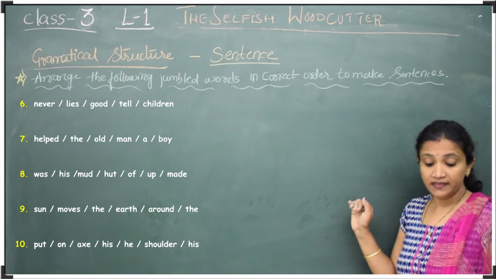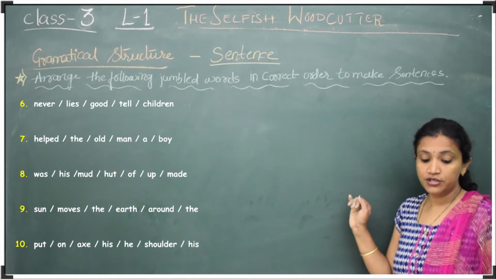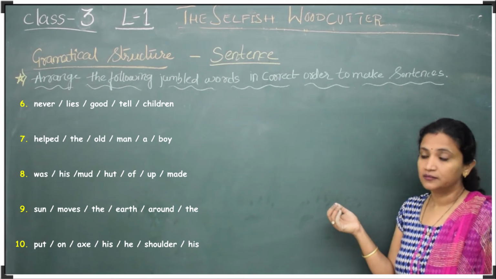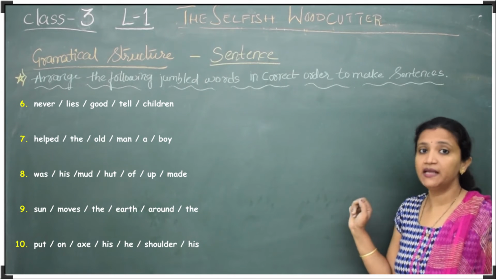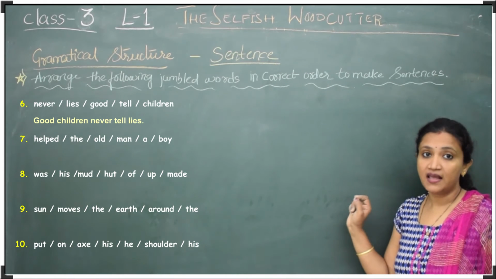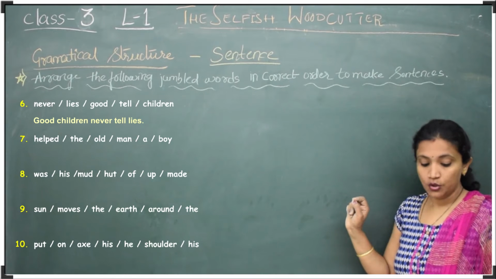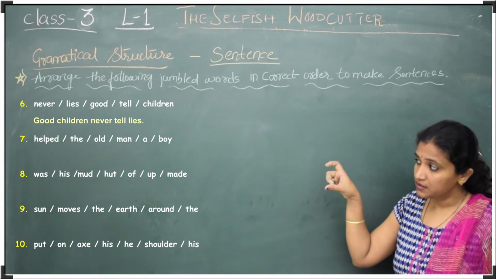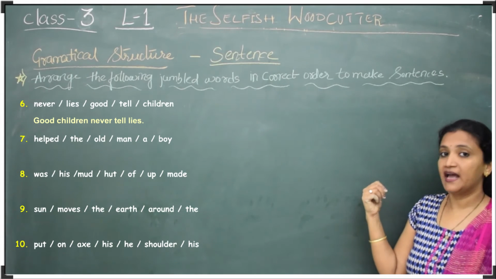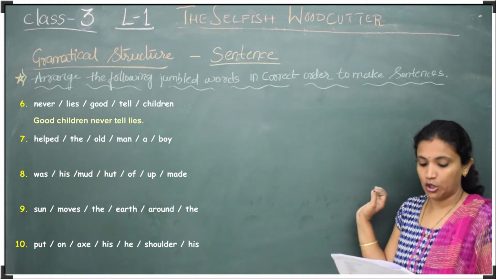Let us see: never lies good tell children. No meaning at all. So how should it be? The good children never lie. In the word good, G should be capital, and after lies there should be a full stop.